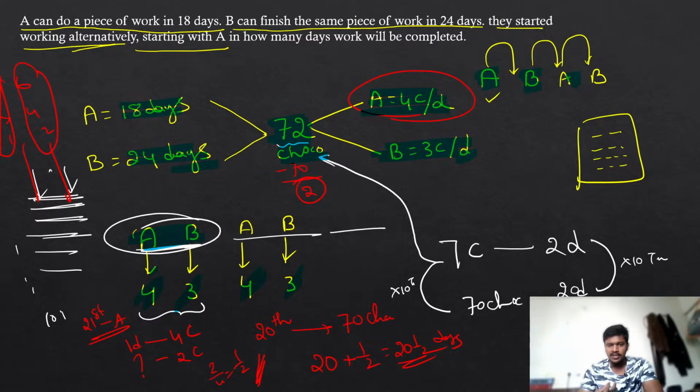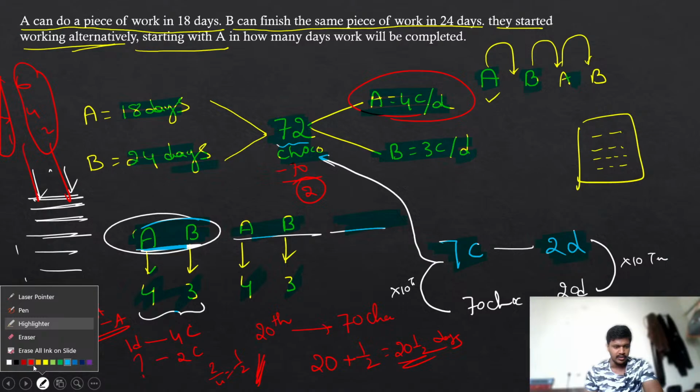So what I am saying is, instead of going day by day, you can cover the cycles. So how many cycles are there? See, whenever you are having AB, AB, AB, every time you are going to get AB only. So take that as one cycle. In one cycle you are going to have 2 days. That means you are going to cover 7 chocolates. So you can eat 7 chocolates in 2 days, but I want to complete the entire packet. So try to go to the nearest multiple of 7 that is nearer to 72.